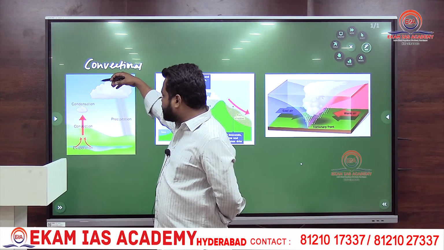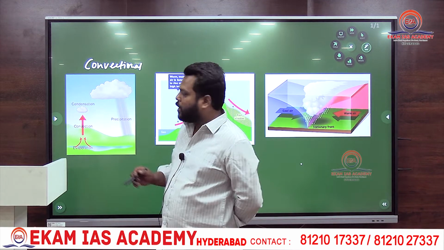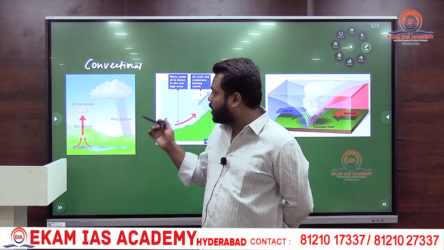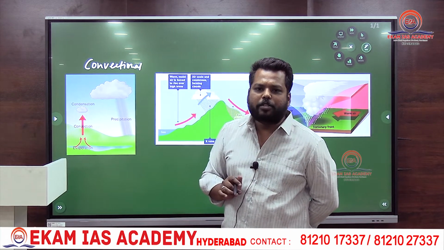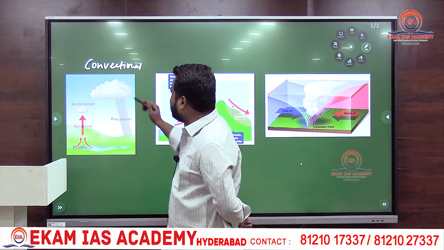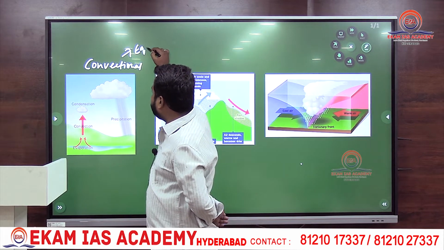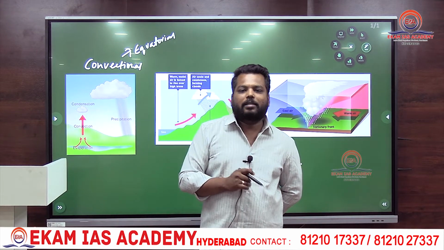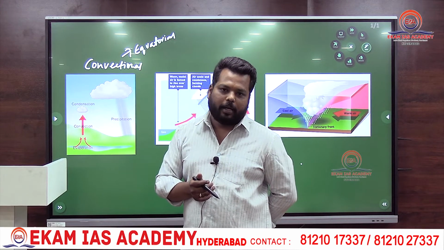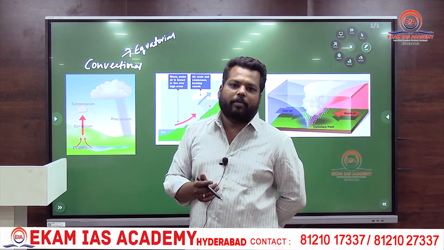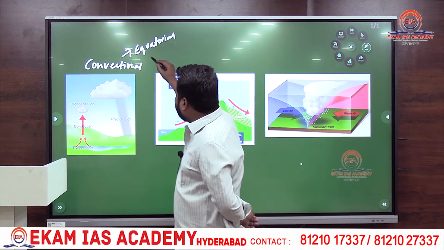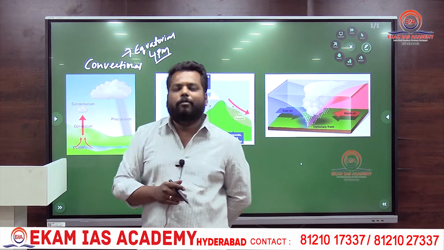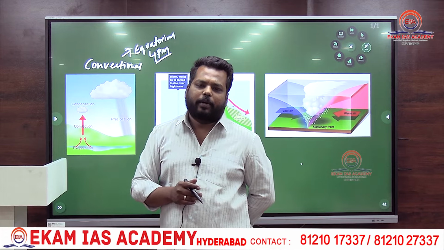This cloud formation generally tends to create precipitation. This kind of rainfall, wherever you observe across the world, is called convectional rainfall. This kind of convectional rainfall is the most common type of rainfall in the equatorial region, because at the equatorial region we experience maximum insolation for maximum time in a year. Around the equatorial region we would be experiencing 4 p.m. rainfall every day. Somewhere between 4 o'clock to 5 o'clock we would be experiencing rainfall near the equatorial region.